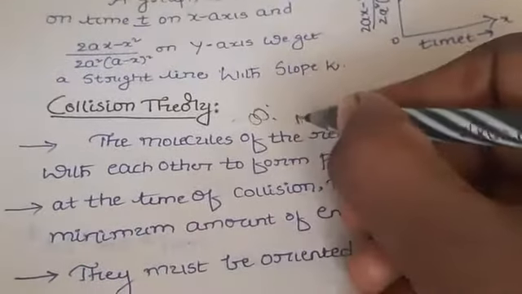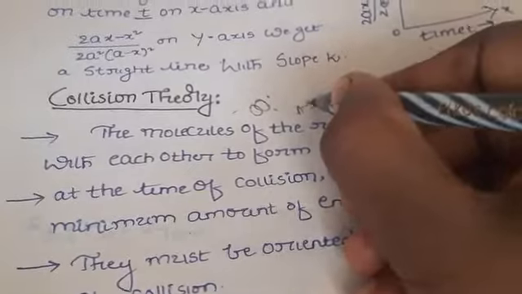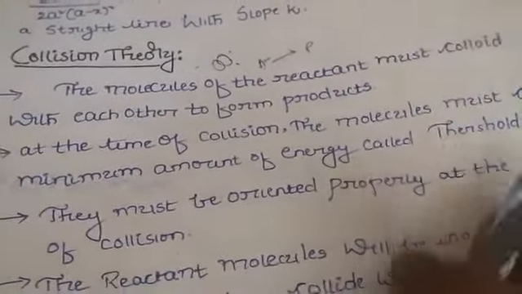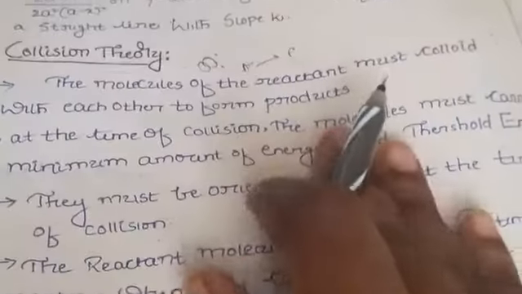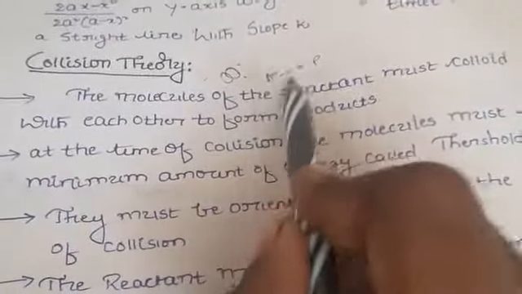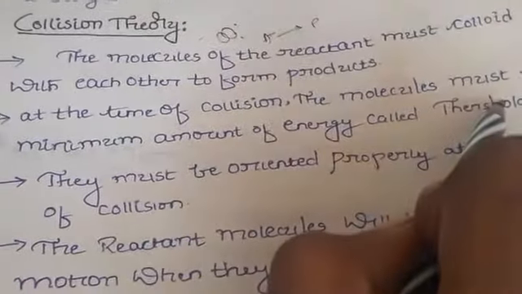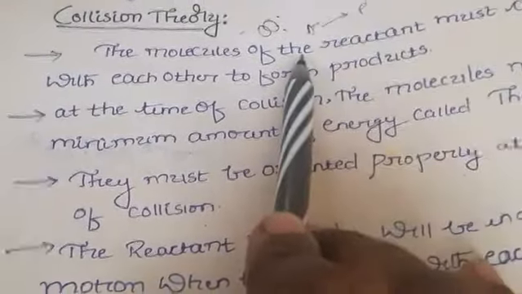If you take two molecules, that is A plus A, these two molecules collide and form a product. At the time of collision, the molecules require some amount of energy. That energy we call threshold energy. This will be oriented, we can say, at the time of collision.